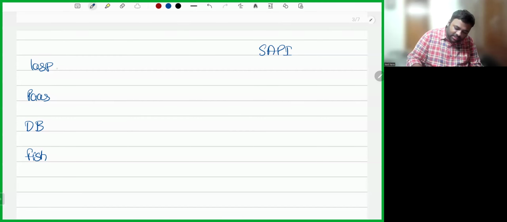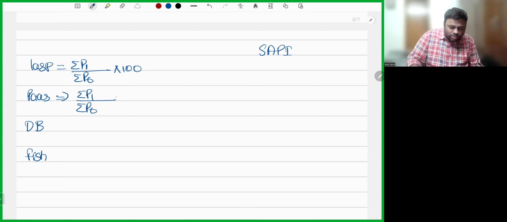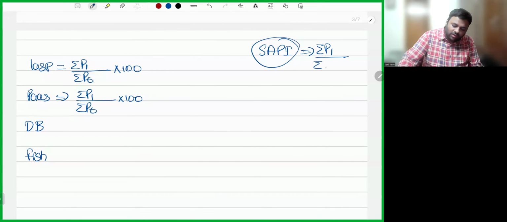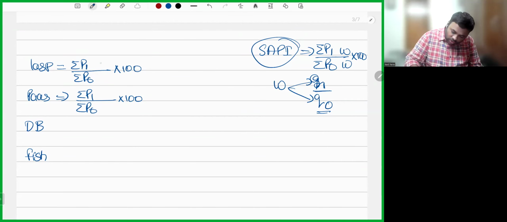What is the simple aggregate price index number? Summation of P1 divided by summation of P0 into 100. This is the simple aggregate price index. For the simple aggregate price index number, if you add weights, we call it the weighted aggregate price index. Weights will be either Q1 or Q0. Laspeyres said, I will take Q0. Paasche said, I'll take Q1.